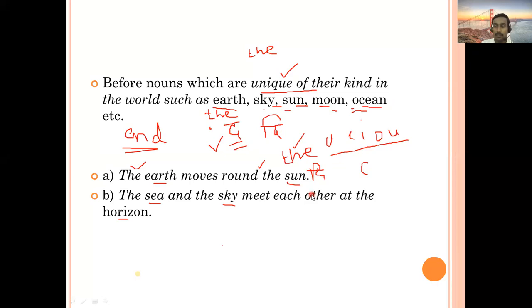Sir, can we use an before earth? No. You cannot use it. You can't say an earth. Earth is not general. Earth is only one.